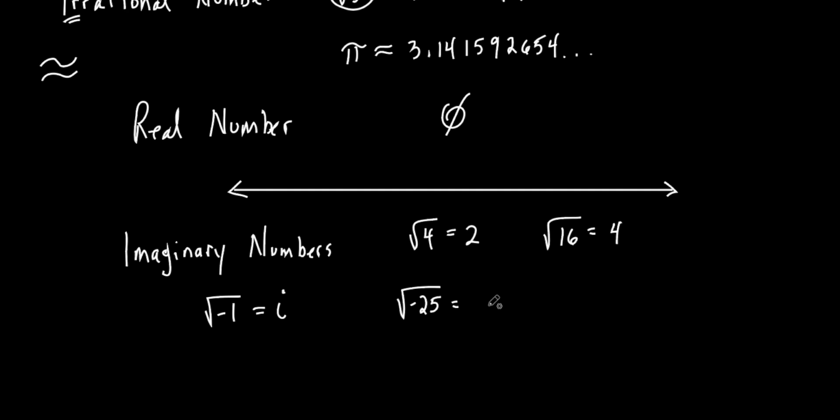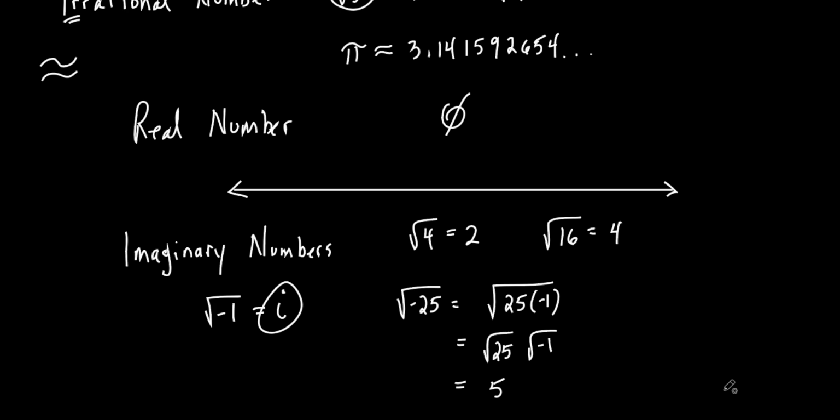And so if you take a look at this, watch what we're going to do. We're going to go 25 times negative 1. Do you agree? 25 times negative 1 is negative 25. So this is what we do. We take the square root of 25 and we multiply it by the square root of what? Negative 1. So now, what is the square root of just regular 25? It's 5. And what do we define the square root of negative 1 to be?